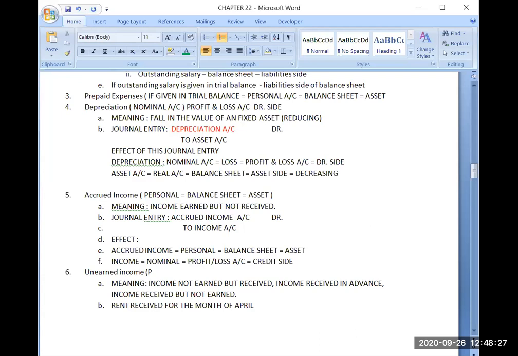So that is a personal account. Now, if it is a personal account, in which financial statement will you be writing it? Yes, in the balance sheet. Very good. In the balance sheet, I will be writing it.